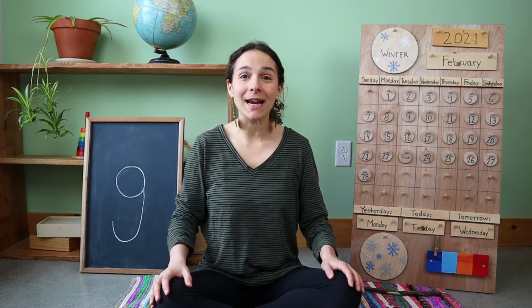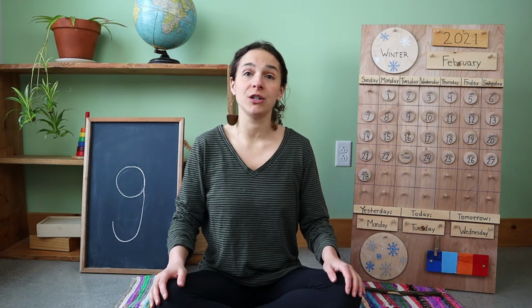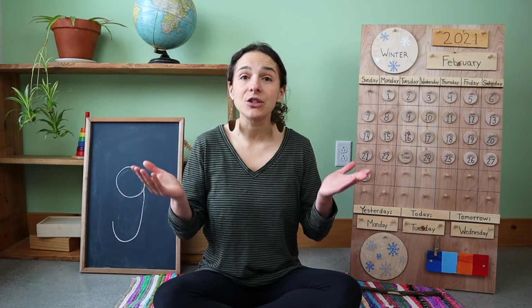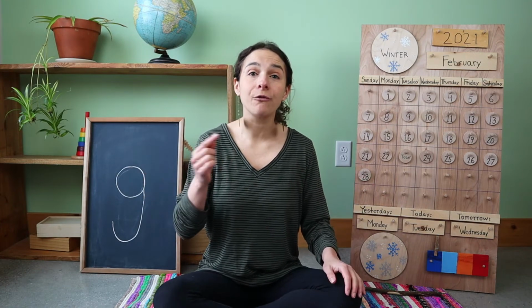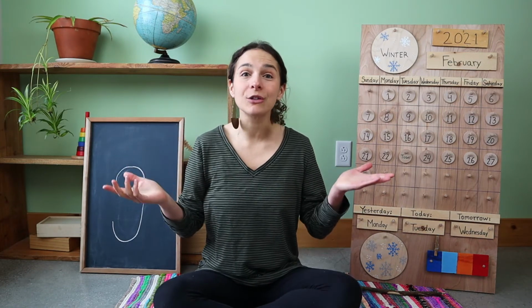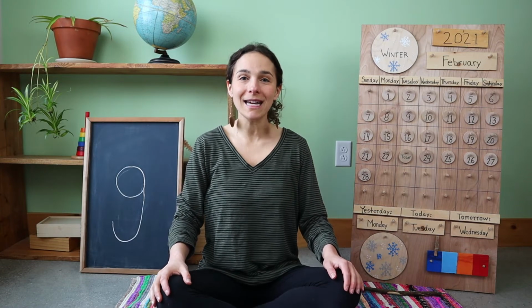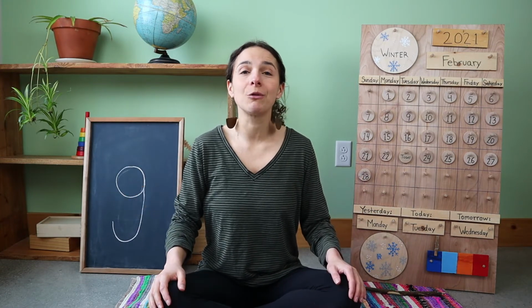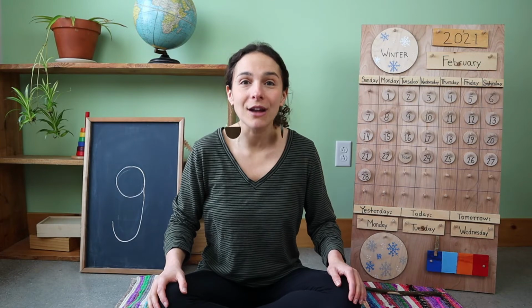Bananas! That's right! Bananas grow in bunches or groups on trees, and they start off as green, and as the fruit ripens, the peel turns yellow when it's ripe and ready to eat. So before we move on to the work for the day, I want to teach you another song.